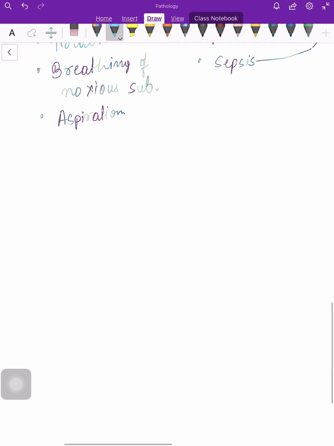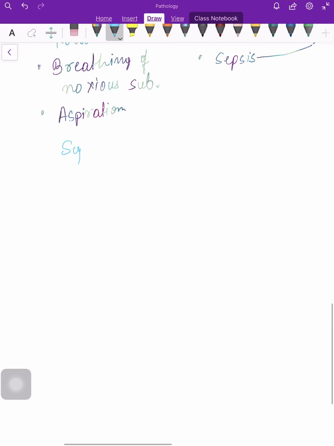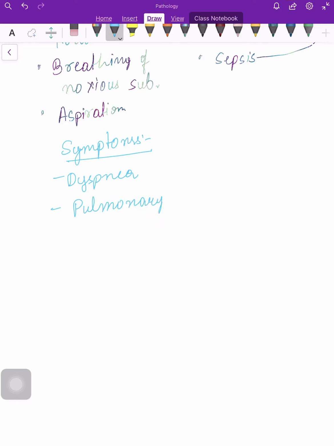Then let's discuss the symptoms. The symptoms of non-cardiogenic are again dyspnea and pulmonary infiltration, which will lead to respiratory failure.